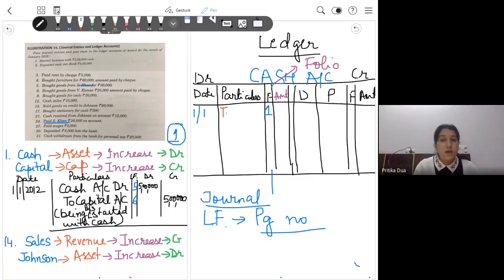जो अकाउंट आप प्रिपेयर कर रहे हो उसमें कभी भी उस अकाउंट का नाम नहीं आएगा। तो कैश अकाउंट में कहीं भी दोबारा कैश, टू कैश या बाय कैश नहीं आएगा। ओके, so what we do is, from the entry, since I'm starting with the cash account, I move here to the first entry on cash and I see that cash account has been debited.